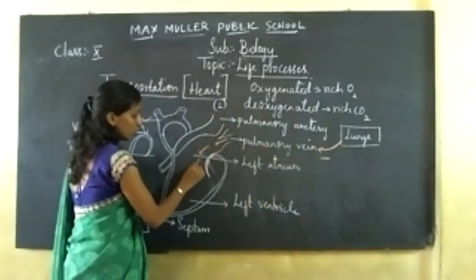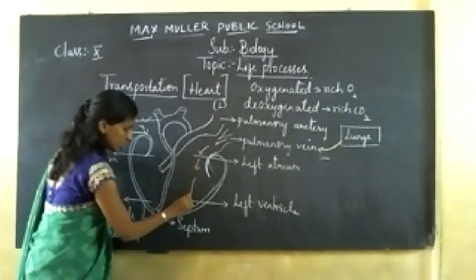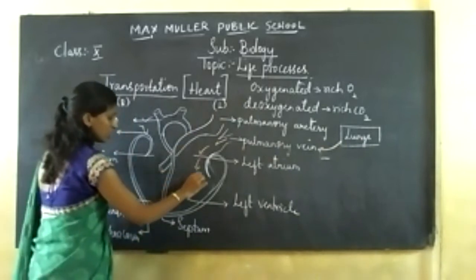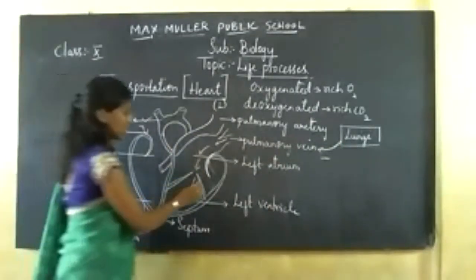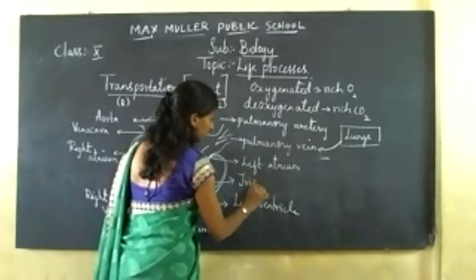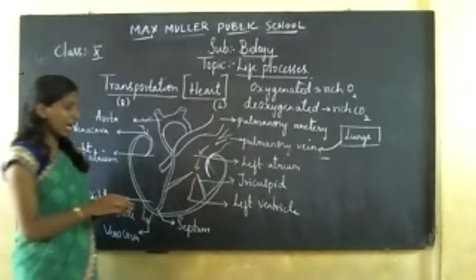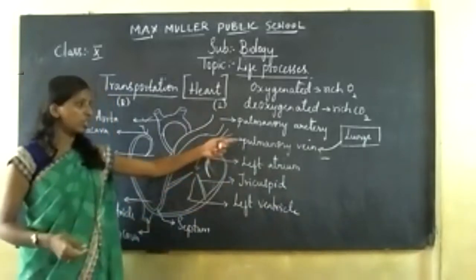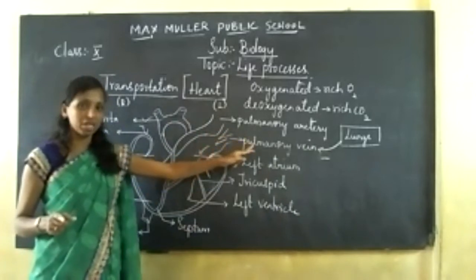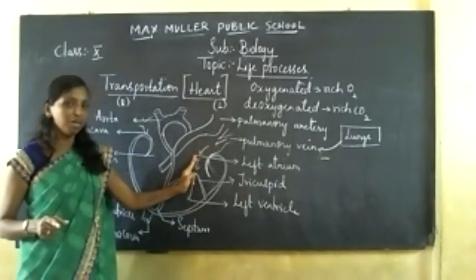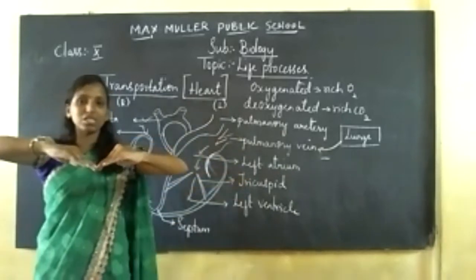Then the blood flows through your atrium. As the blood flows through the atrium, you can see it flows into your ventricle region. Here you have a valve, and this valve is called the tricuspid valve. What exactly happens here is that the oxygenated blood enters through the pulmonary vein, reaches your left atrium and then your left ventricle. See the valve, the tricuspid valve that I told you about, will be present just like this.